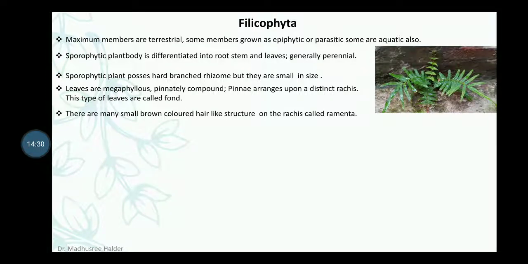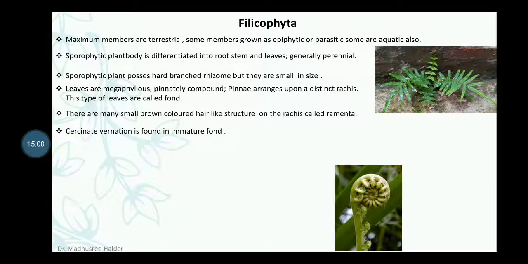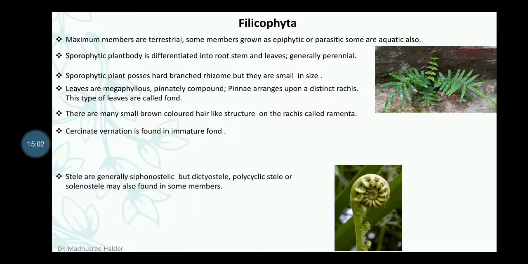That is the sporophytic plant body of Pteris. And one more diagnostic character of Filicophyta is the circinate vernation found in immature fronds, that is, the young fronds, when developed, show a rolled and incurled structure, that is the circinate vernation, and this is the picture of circinate vernation.